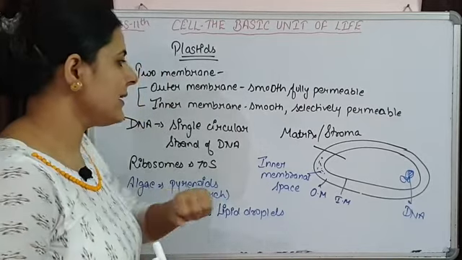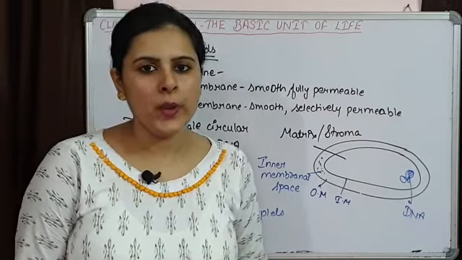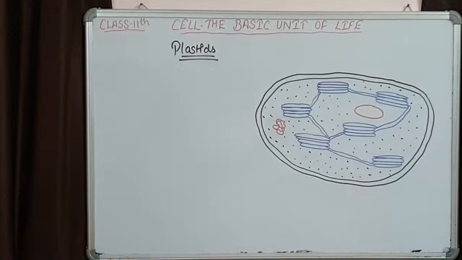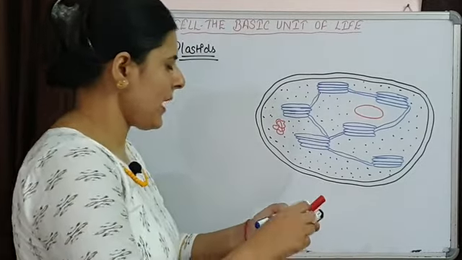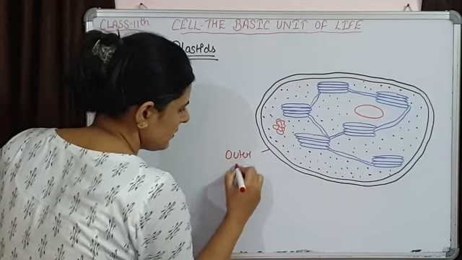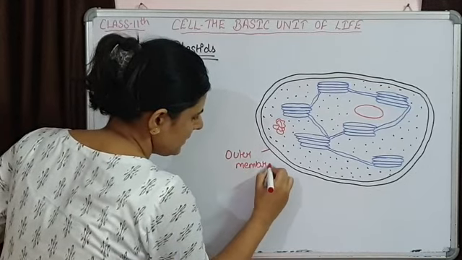Now let's discuss the detailed structure of chloroplast. So let's understand the structure of a chloroplast. So this is the outer membrane of chloroplast. We know two membranes are there.